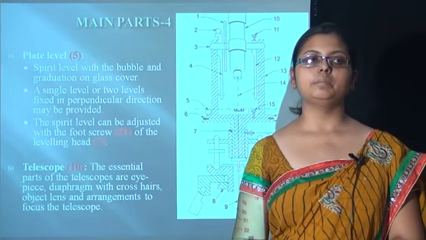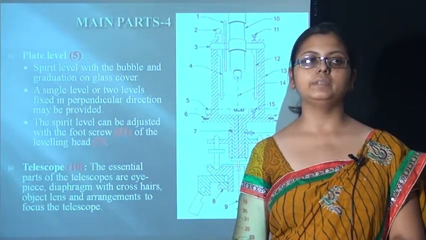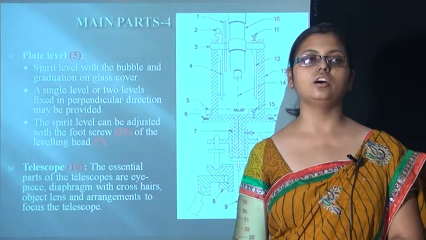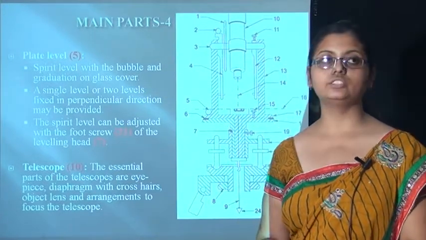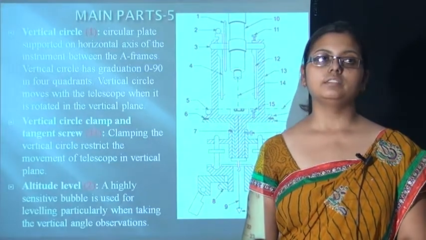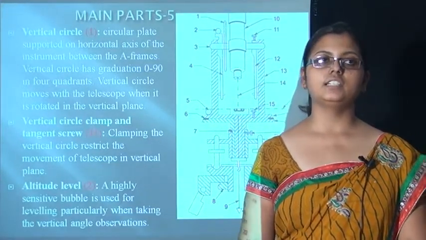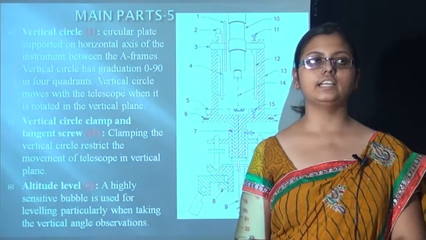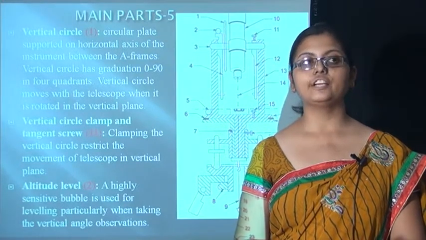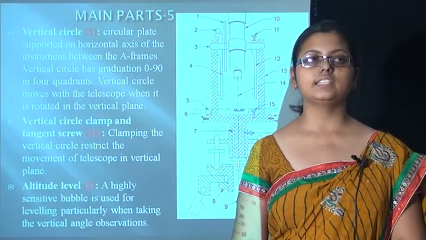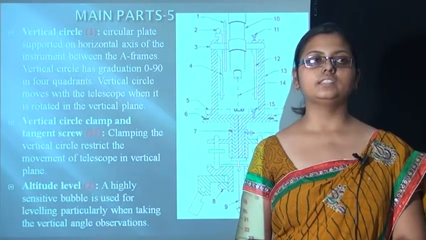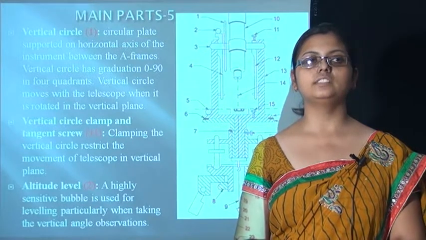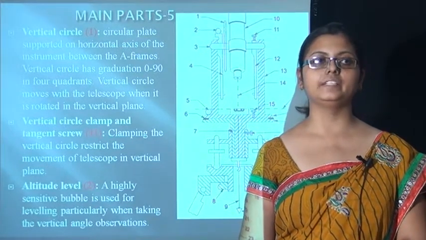It is an essential part, with eyepiece, diaphragm with crosshair, object lens and an arrangement to focus the telescope. Another one is the vertical circle. Vertical circle is supported with the horizontal axis of the instrument with A-frames. Vertical circle is graduated from 0 to 90 degrees in four quadrants. Vertical circle moves with the telescope as it is rotated in the vertical plane.